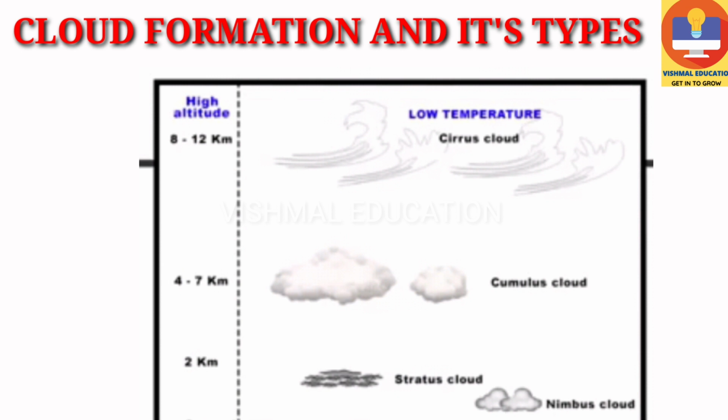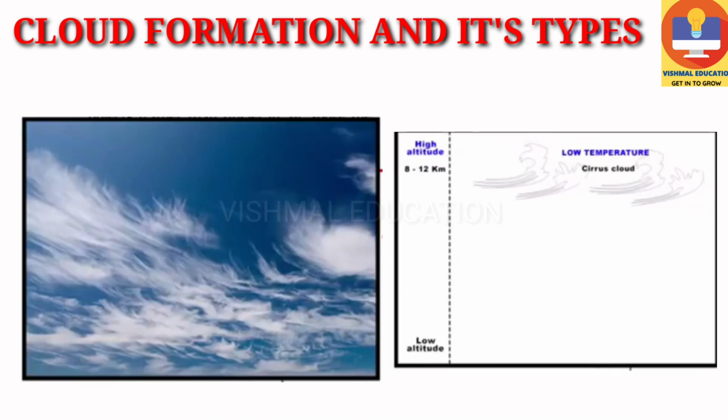The first one is the cirrus cloud. These are formed at high altitude, around 8 to 12 kilometers, which is almost at the height of Mount Everest. These clouds are very thin and look like a feather.